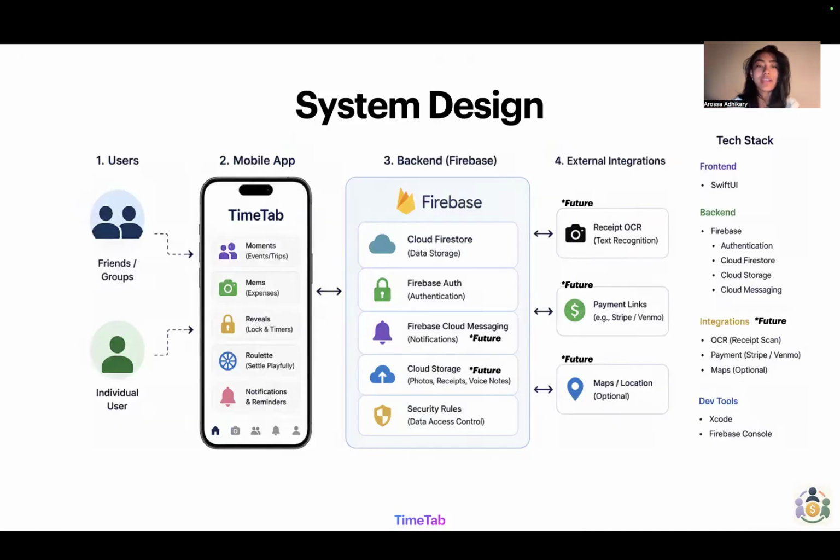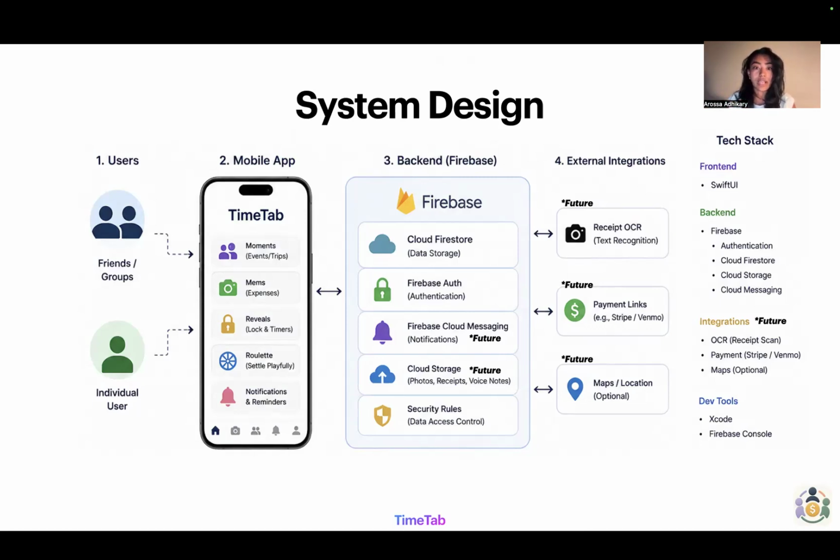Now, one more interesting part is a system design. So that front end is going to use SwiftUI talking to that Firebase backend. Firestore is going to be fully live in production. It's going to have collections such as users, public profiles, friend requests, roulettes, consent status, and shared moment collections, each gated with some sort of document level security rules. With real-time snapshot listeners, keeping every participant's device in sync.